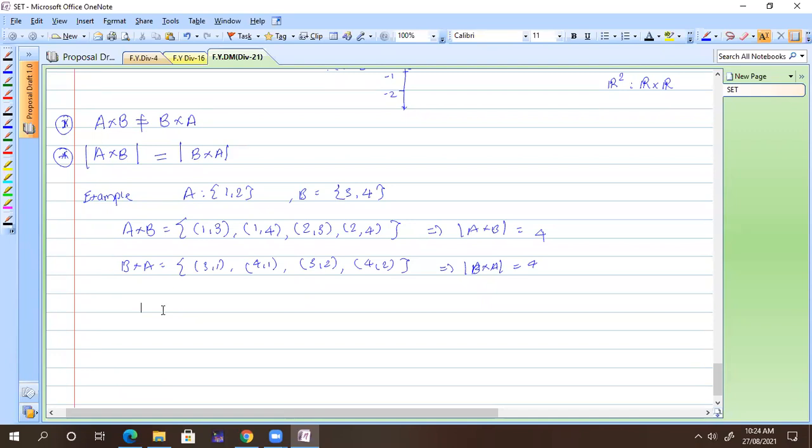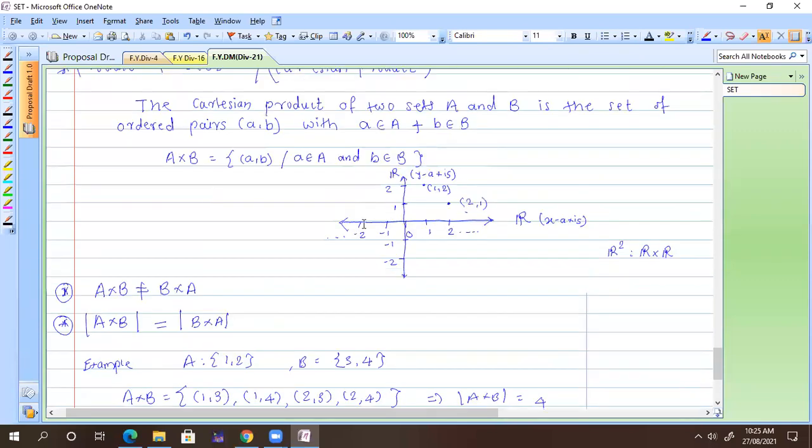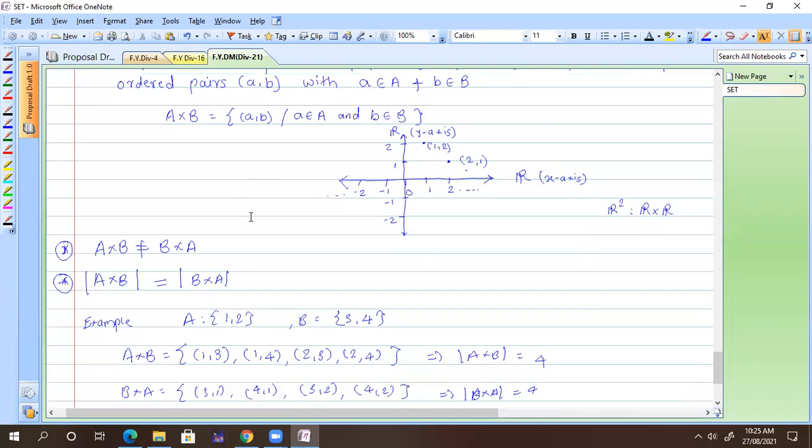That's why only for the above properties, intersection, union, De Morgan's, that kind of thing, we can use the Venn diagram. When it comes to cross multiplication, we cannot find out how A cross B looks graphically. So at that time we need to take examples like that. So we have such examples, a real line. You can take R cross R, which is called R2, and sometimes we call it the plane. So that is a very big thing.